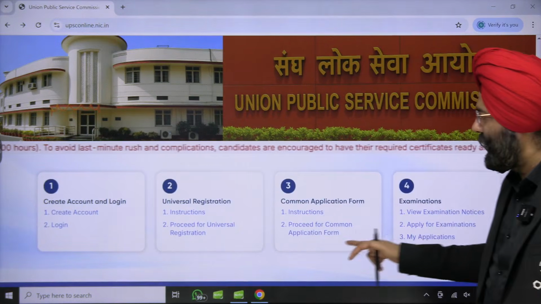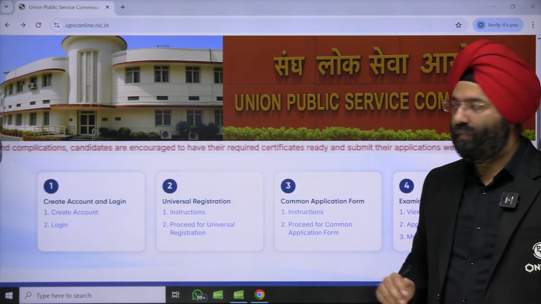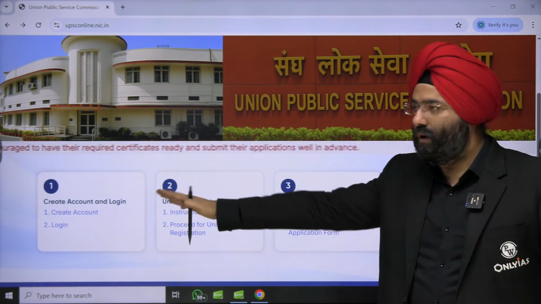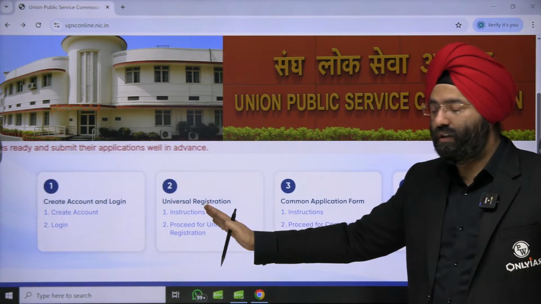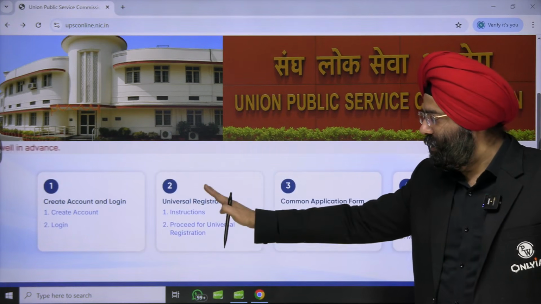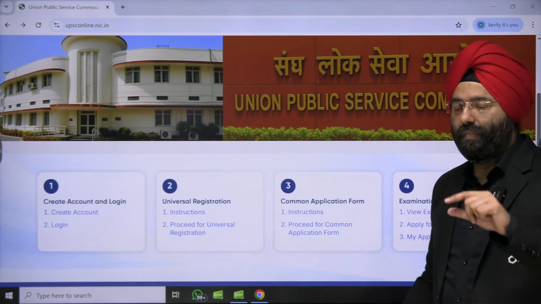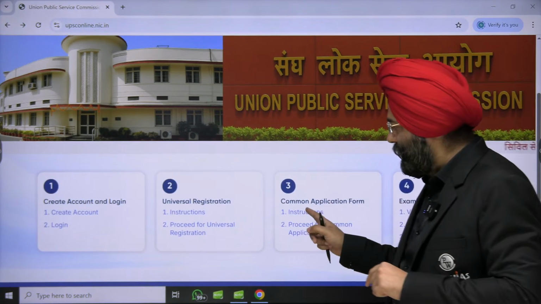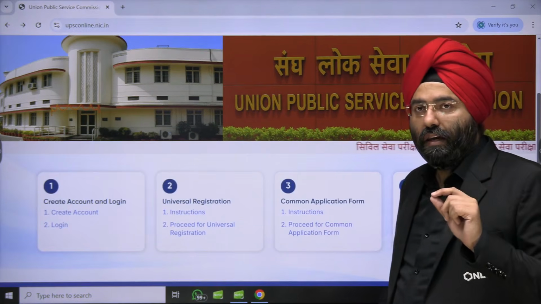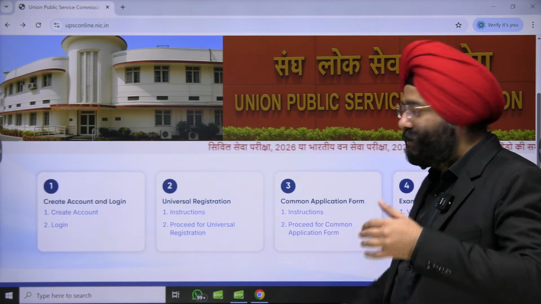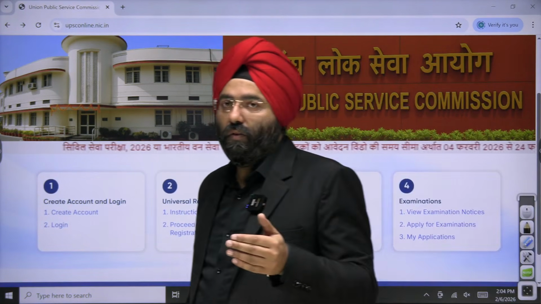Once this has been done, the next step you come across is the common application form. You have already created the account, done the login, and done the universal registration. Now you have got a universal registration number, so two steps are done. The third step is the common application form. The moment you click, first read the instructions, because only then can you move towards completing the form.